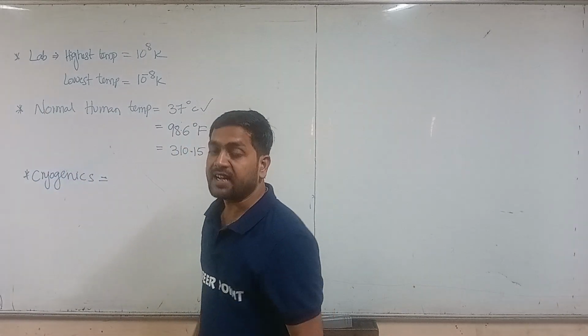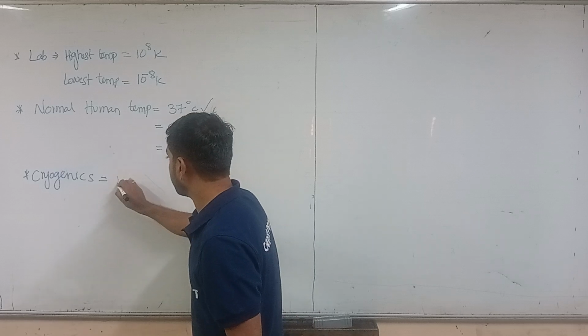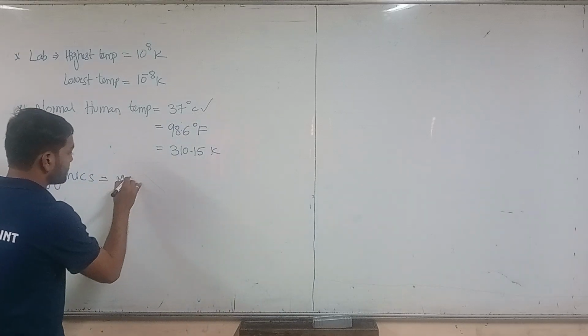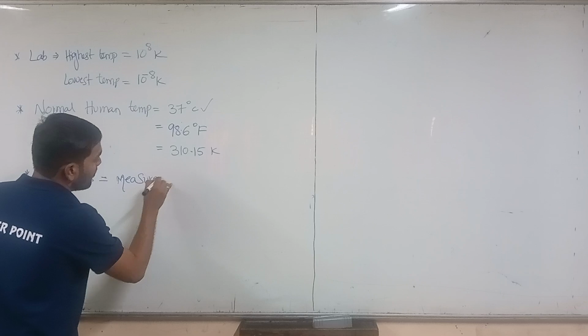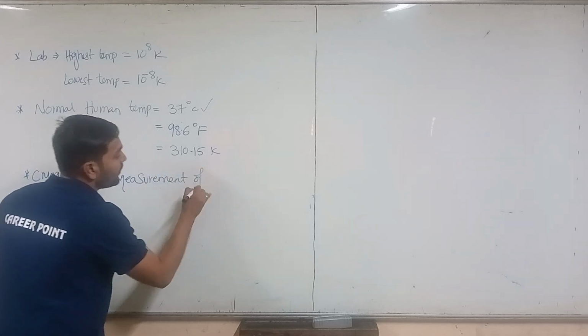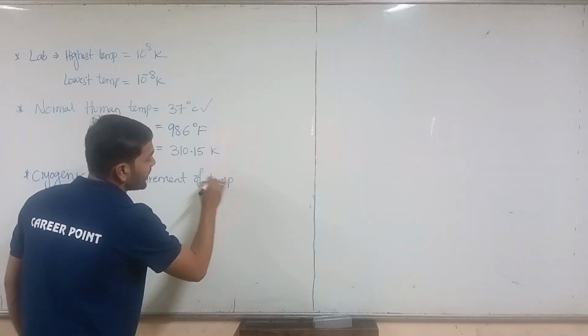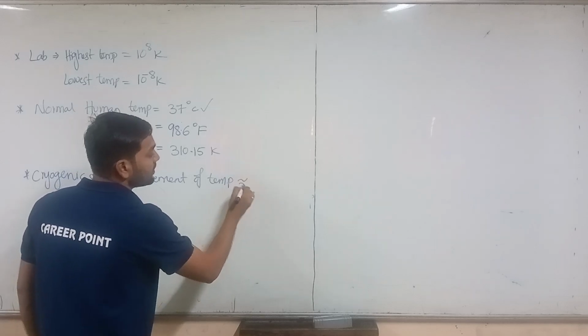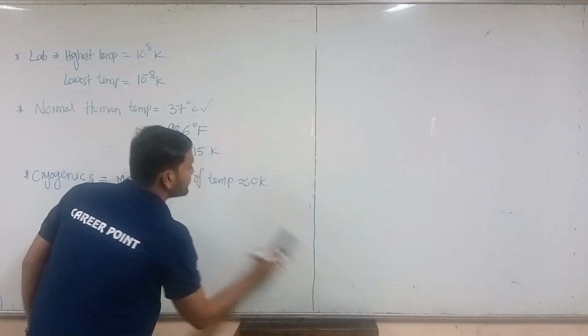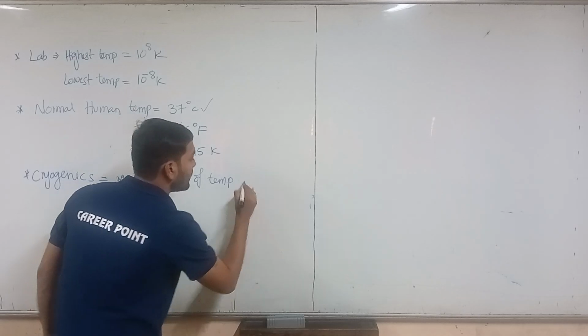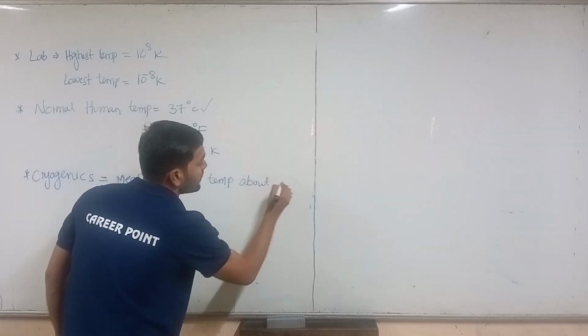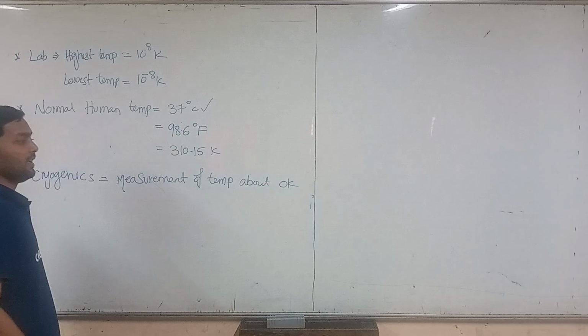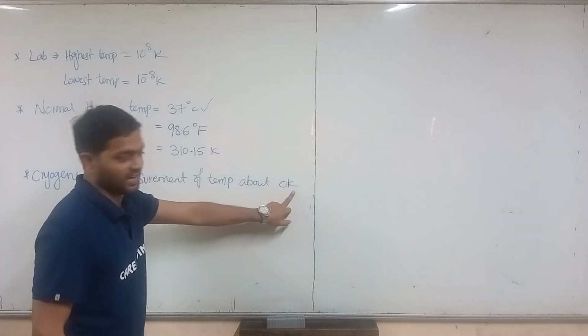Cryogenics is the measurement of temperature about 0 Kelvin.